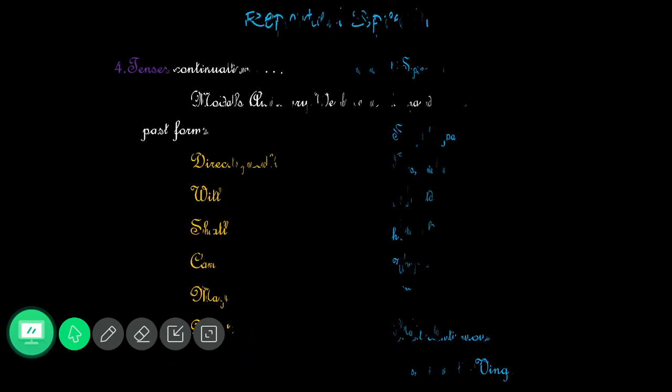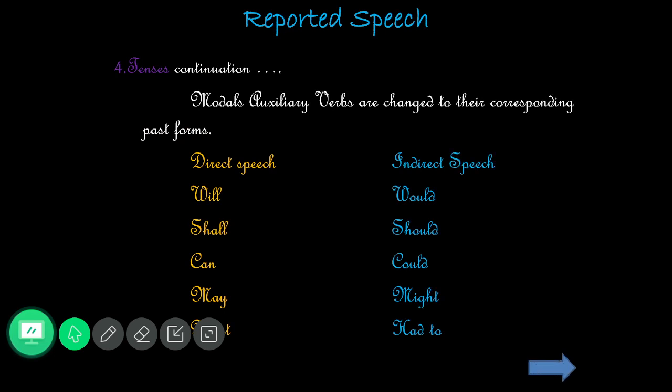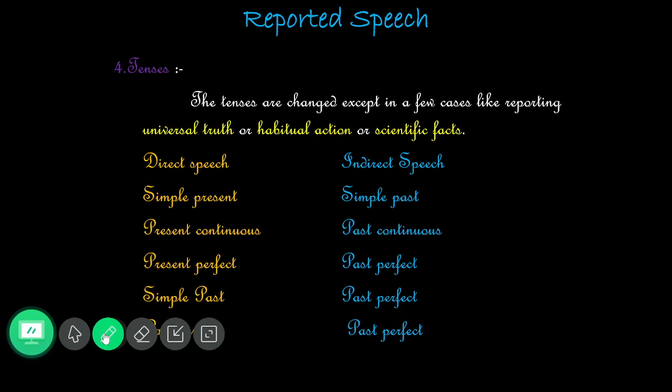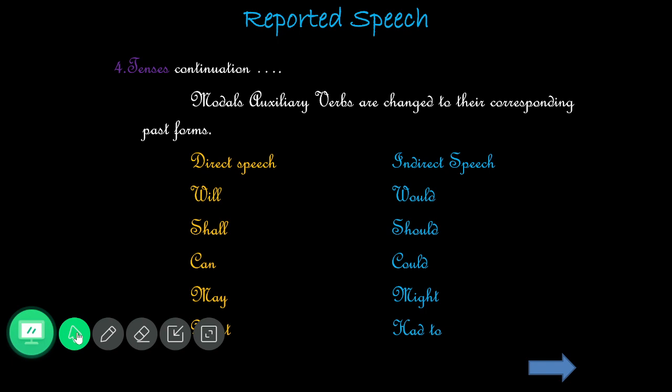Next, you should remember the modal auxiliaries, particularly for future sentences. We should change the present form of modal into past form. For example, will we should change into would. Shall means should. Can means could. May, might. And must, had to. So here you should remember it. Must we have to change into had to. That is a very peculiar thing.